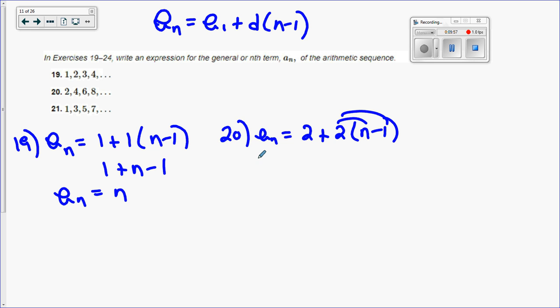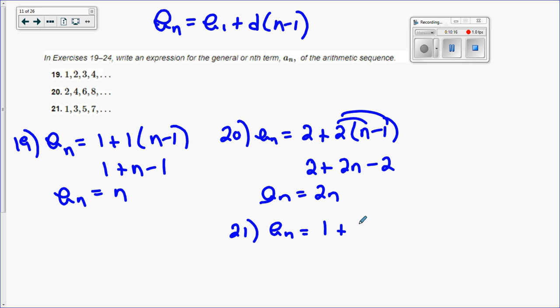Distributing the 1 didn't do anything, that's why I didn't do it, plus 2n minus 2. The plus 2 and the minus 2 cancel out again, and I end up with 2n. And then the last one, I have a sub n equals 1 plus, those are going up by 2's, and this is n minus 1, so I'm going to distribute this. 1 plus 2n minus 2. So my answer is 2n minus 1. So that's my final answer.